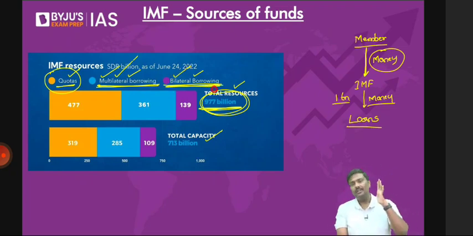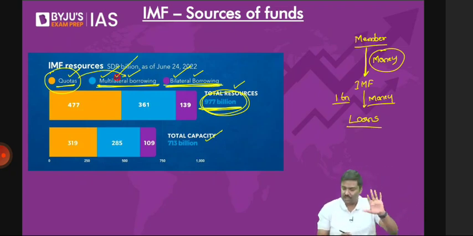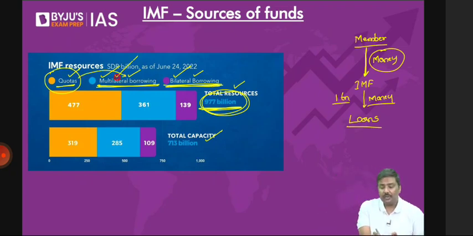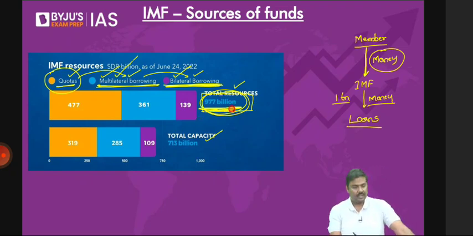I hope you understand, the concept is simple here. First, they already have collected money, certain money in the form of quota money. They will use all of that. But if it is not sufficient, they will opt for the next option, multilateral borrowing. Borrow from some countries, I'll show you the list. If even that is not sufficient, they will borrow from one more group of countries, which is called bilateral borrowing. So under quota, multilateral, and bilateral put together, IMF can get access to totally $977 billion worth of money. This is how IMF will collect money to provide loans to member countries.